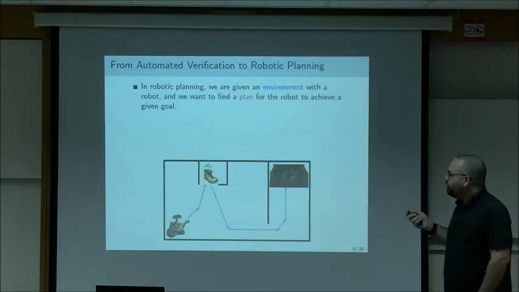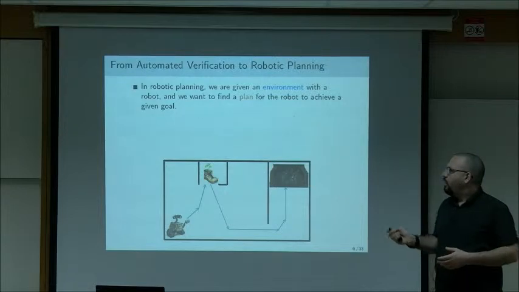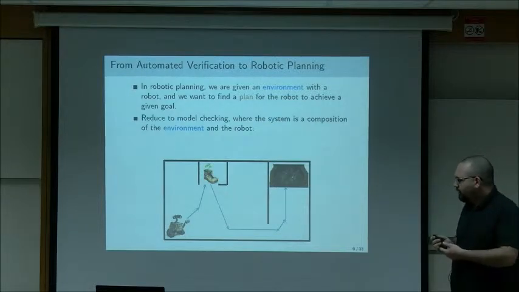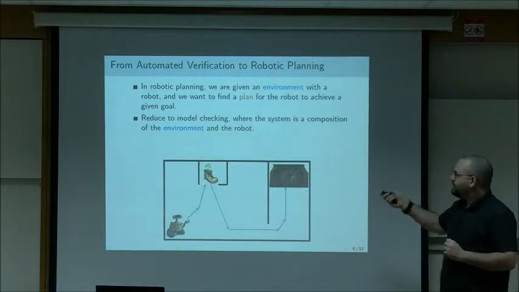So what we want to do is to find a plan for Wally to achieve this goal. Find some path that leads Wally to the plant and then home. What does it have to do with model checking? Well, this is actually kind of an instance of model checking in the following sense.